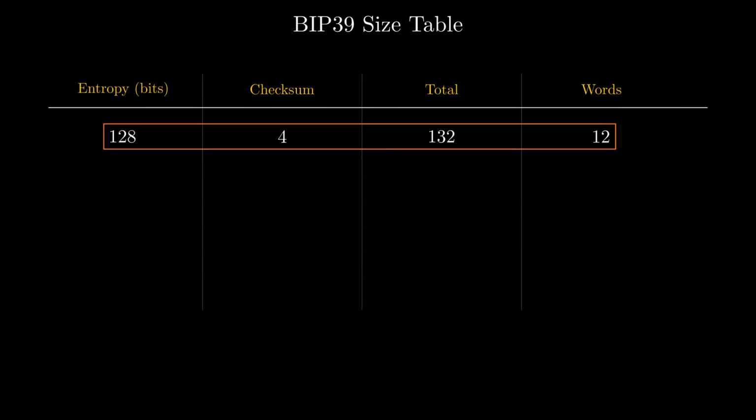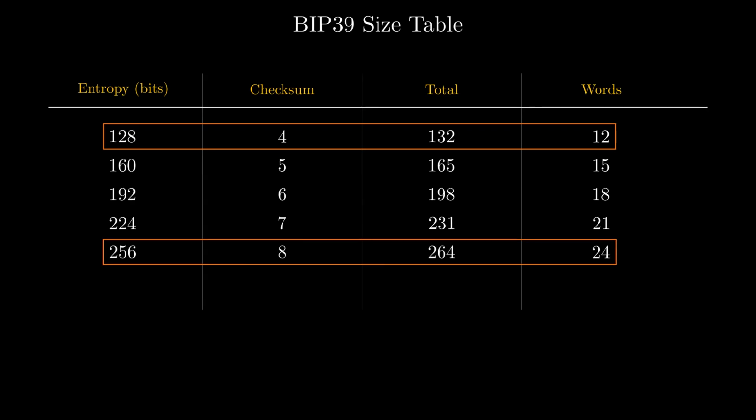128 bits of entropy plus a 4-bit checksum gives 132 total bits, which divides into 12 words. 160 bits plus a 5-bit checksum gives 15 words. 192 plus 6 gives 18 words. 224 plus 7 gives 21 words. And 256 plus 8 gives 24 words.